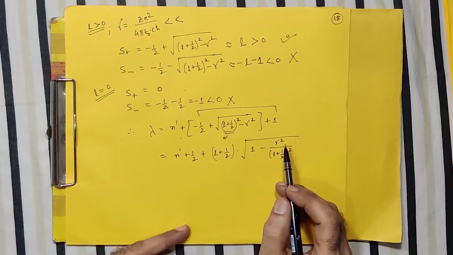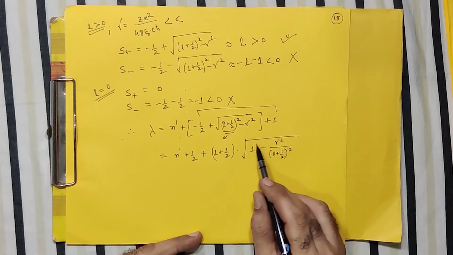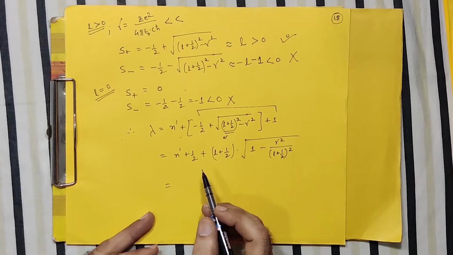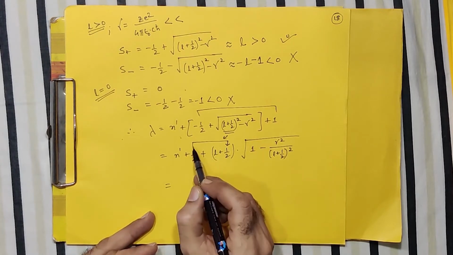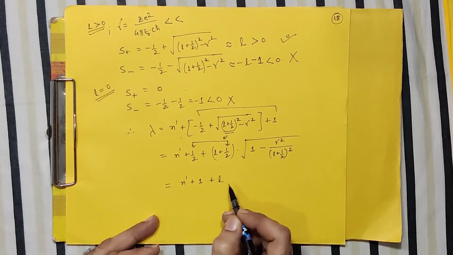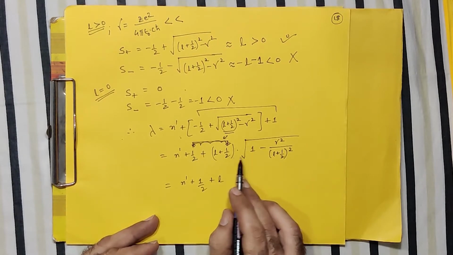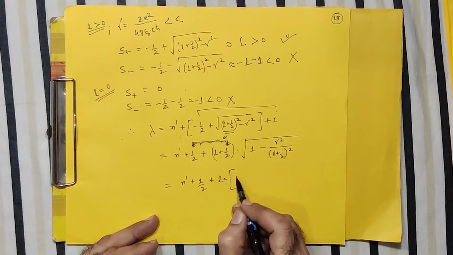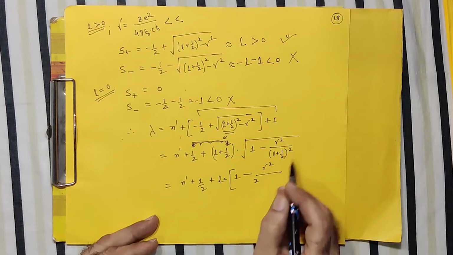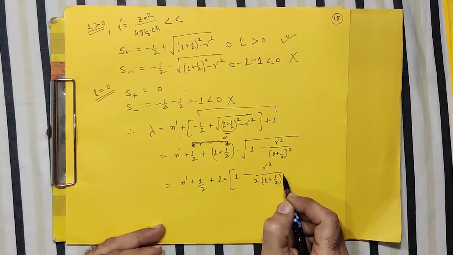And again, don't forget your gamma square is relatively a very small quantity. So for this square root term, I can use the binomial theorem, correct? So what I'll have, and again this half and this half I can merge. So it will be n dash plus 1 plus L. Not possible now. Maybe in the next step I can do, because still it is in multiplication. And then I can apply the binomial theorem. So that half power will multiply here. So it will be L plus half whole square.